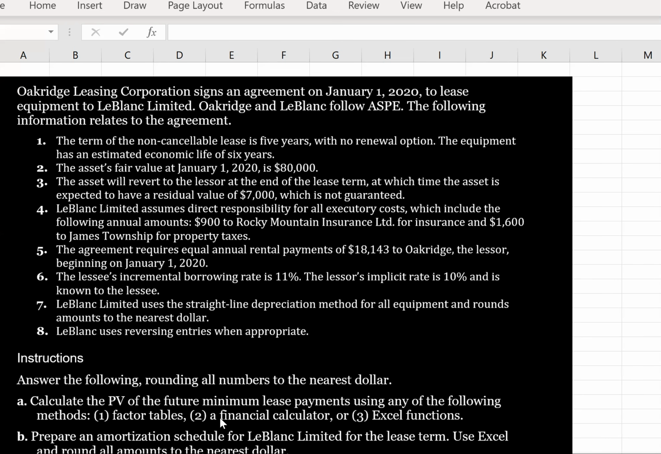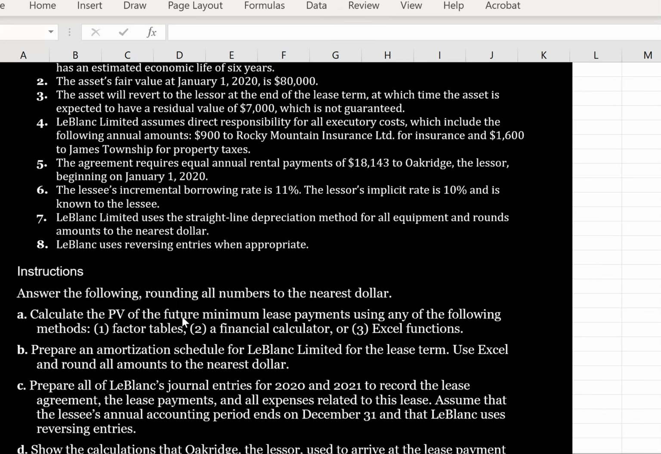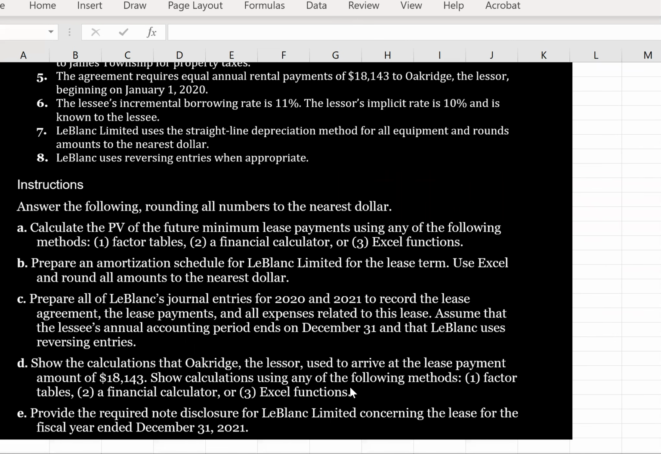Answer the following. Calculate the present value of the minimum lease payments for the lease. And then prepare an amortization schedule, prepare the journal entries, etc. Okay.